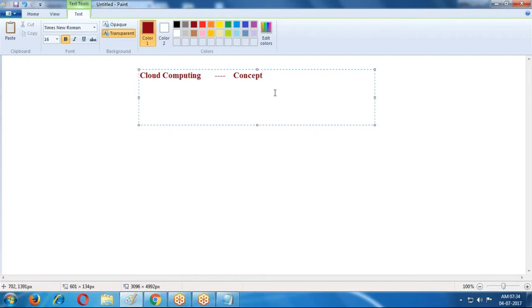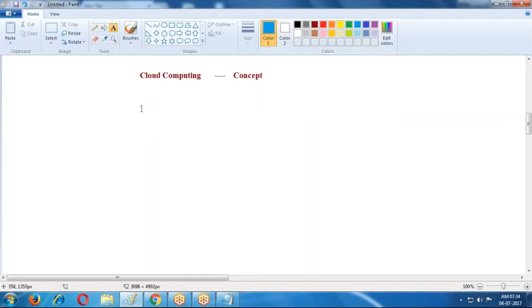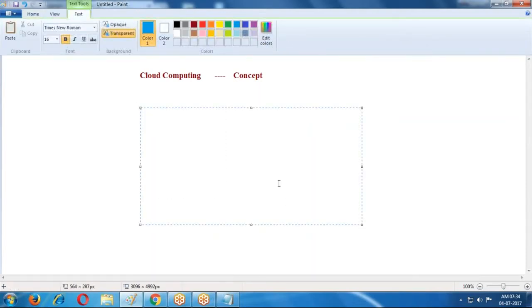In a similar way, cloud computing is also nothing but one concept only. So what is cloud computing? It is a concept of accessing infrastructure as a service, platform as a service, software as a service in the internet. Cloud computing is nothing but a concept of accessing platform as a service, infrastructure as a service, and software as a service in the internet.